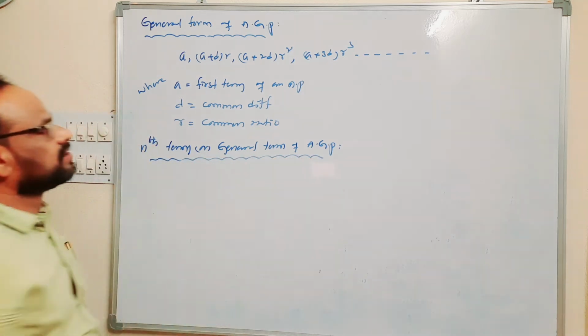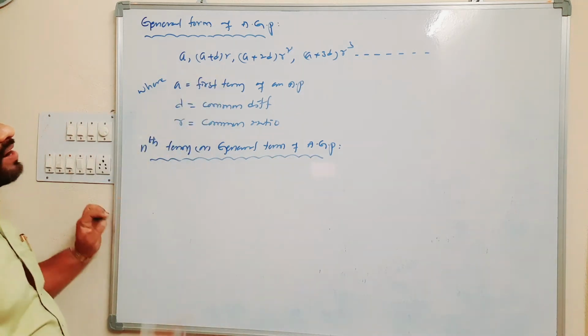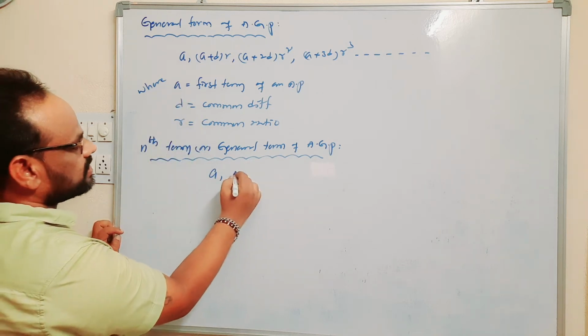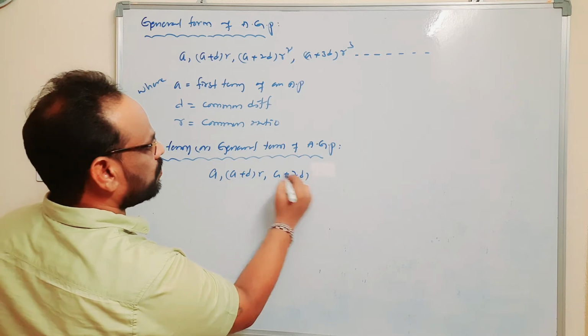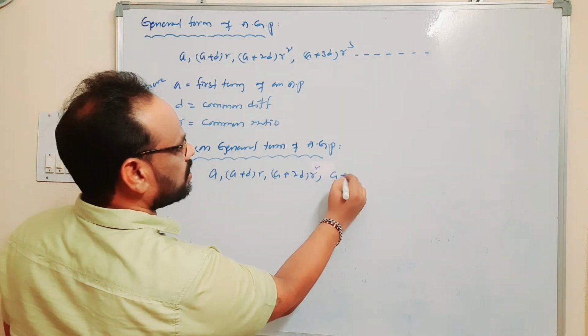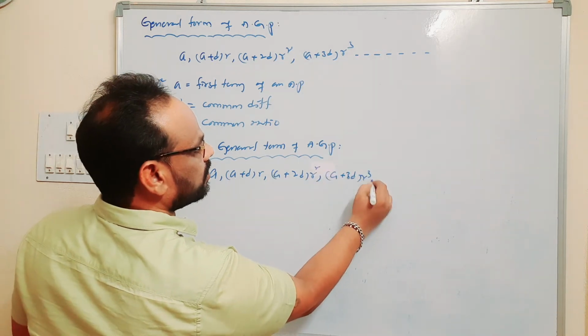Observe here, the general form of arithmetic and geometric progression is a, a plus d into r, a plus 2d into r square, a plus 3d into r cube, and so on.